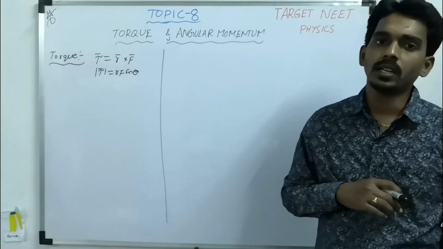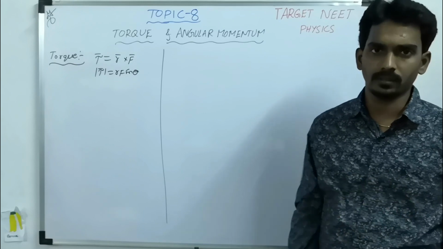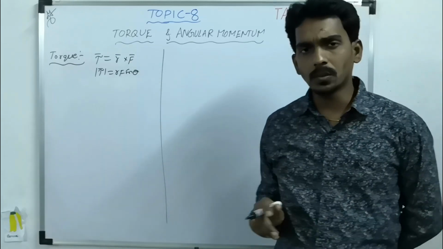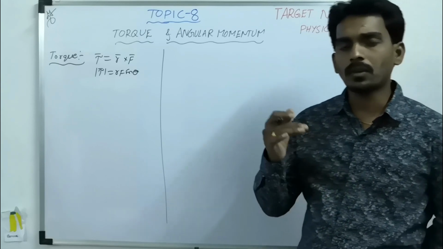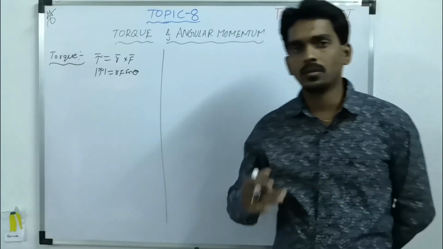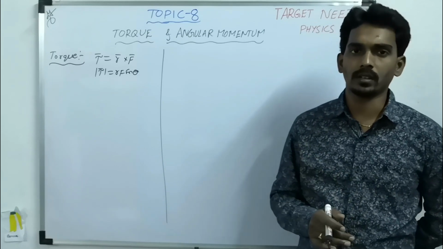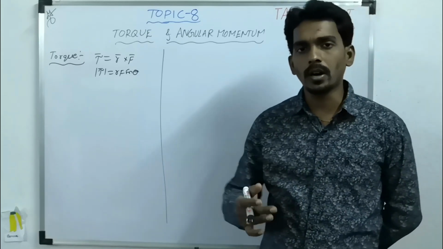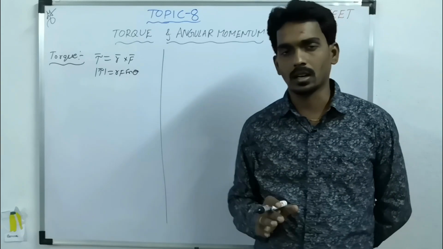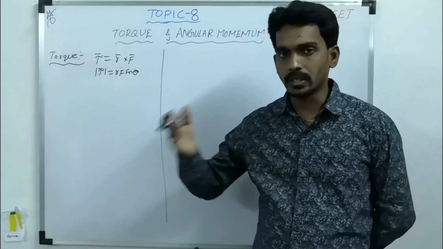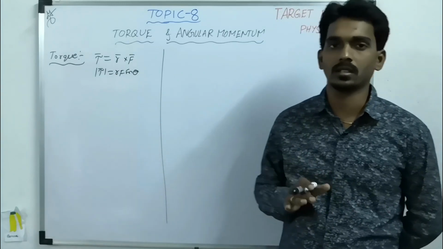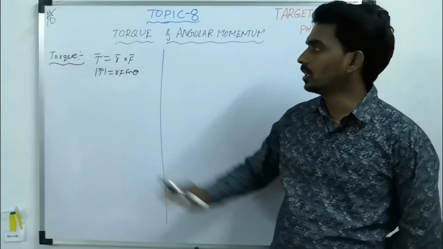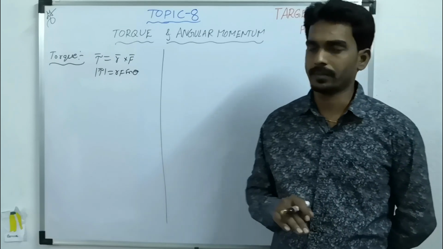That is the important thing you need to understand. It is the position of the point of application of force with respect to the reference point. If you know the reference point, then only you can find the torque: torque about this point, torque about that axis. Reference is important. Then only you can get r bar.